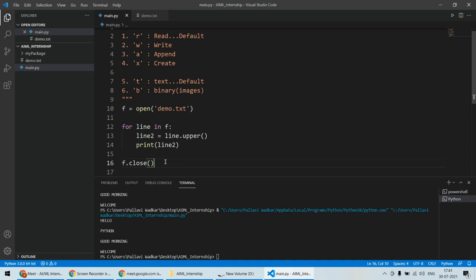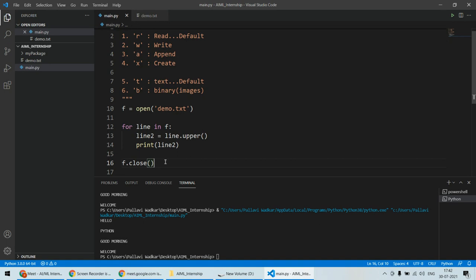Then readline is a function which will read a single line from that file. readlines is a function which will read all the lines from that file and put them inside a list. And you can also run a for loop over the file so that it scans the file line by line. These things are very important in file handling as far as reading is concerned.